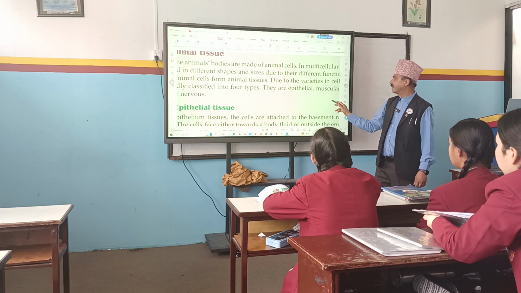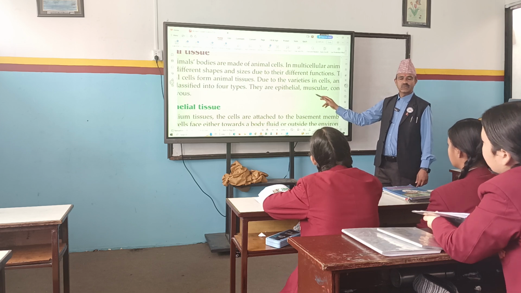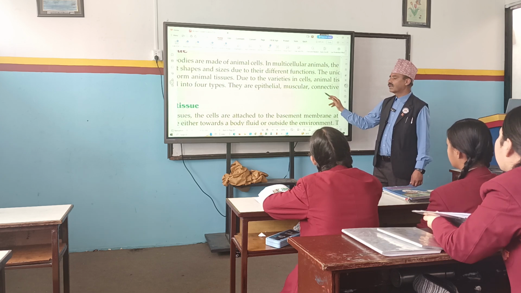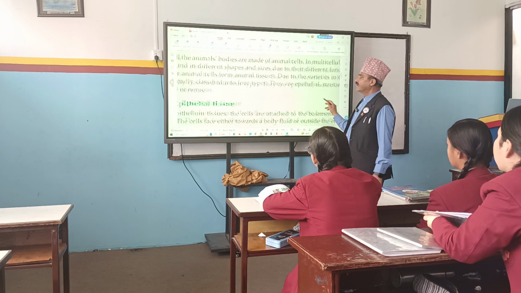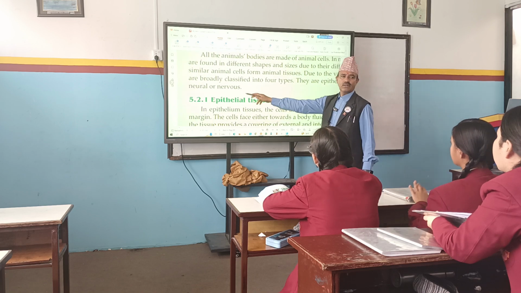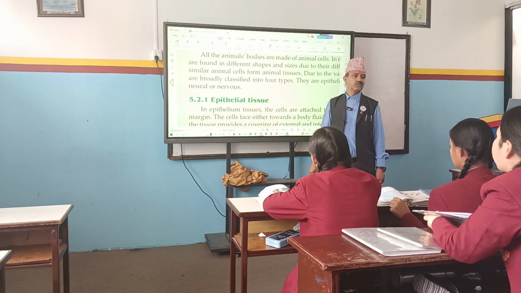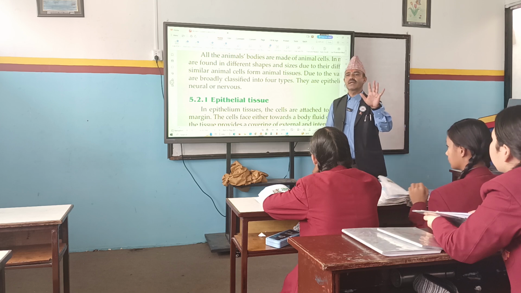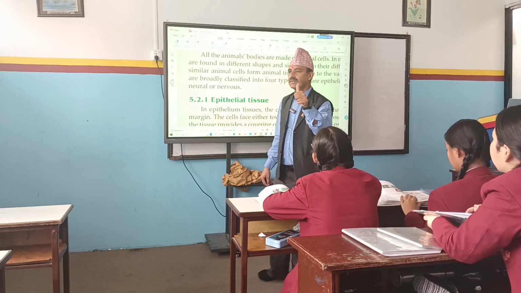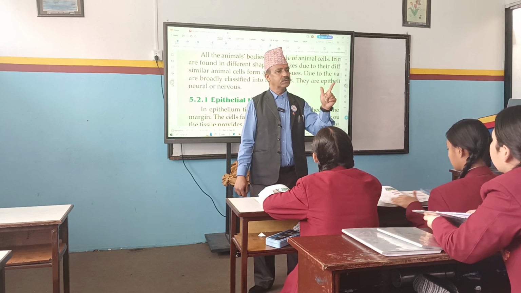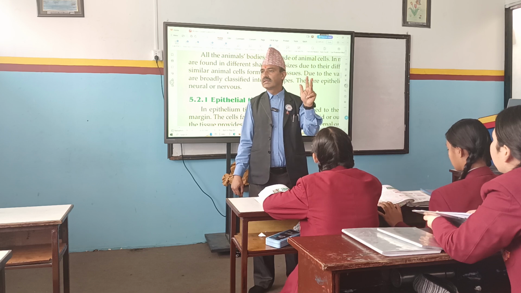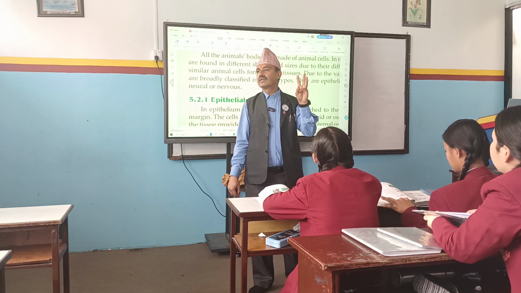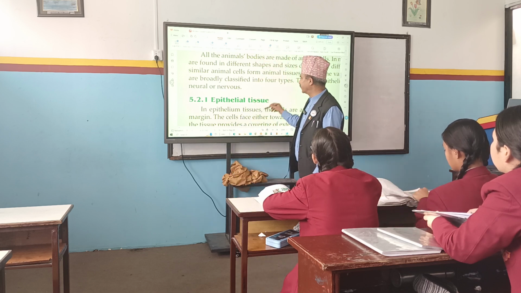Epithelial. Second one, muscular. Third one, connective. And the fourth one, nervous, neural or nervous. Remember four types? Number one, epithelial. Number two, muscular. Number three, connective. Number four, neural or nervous tissue.